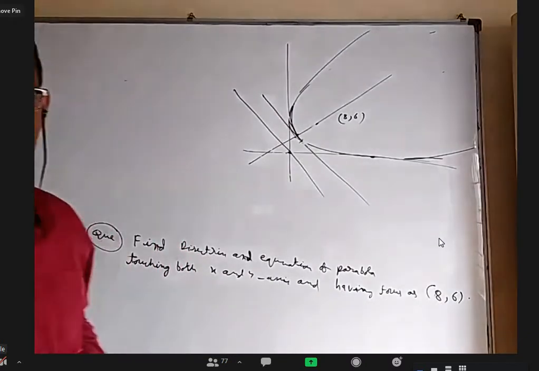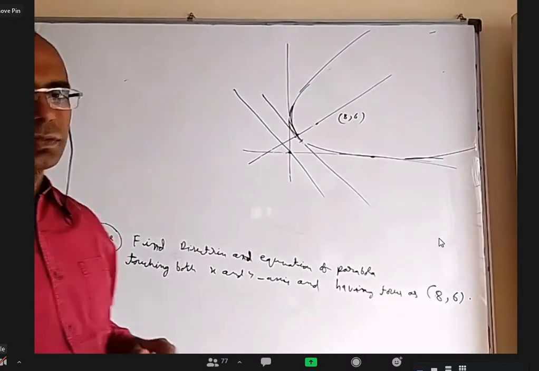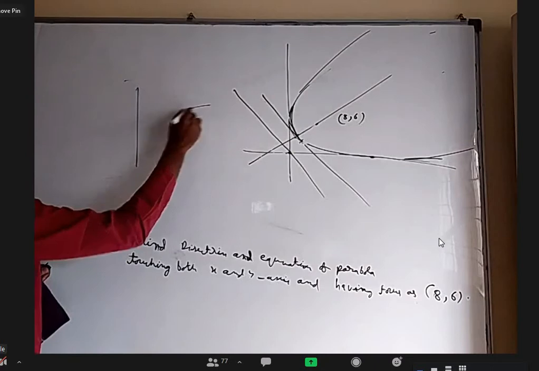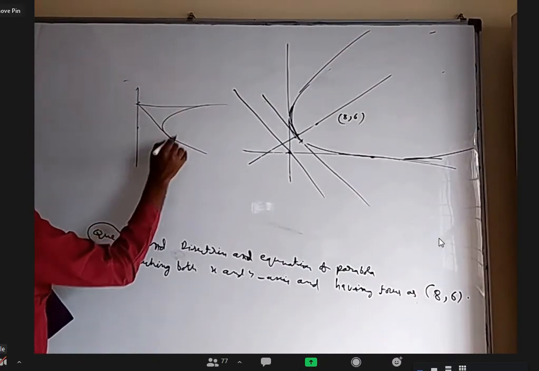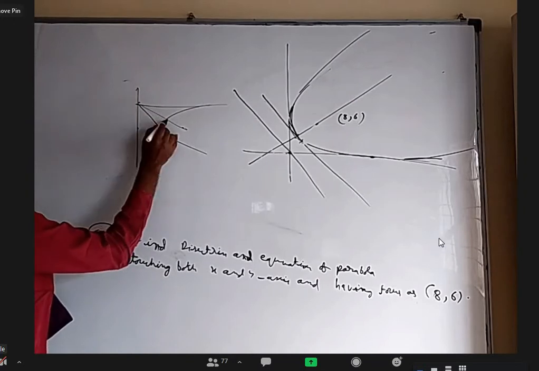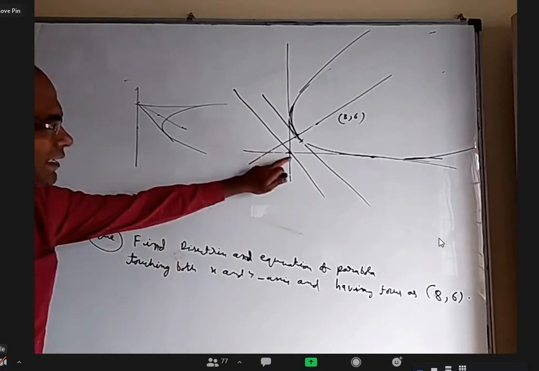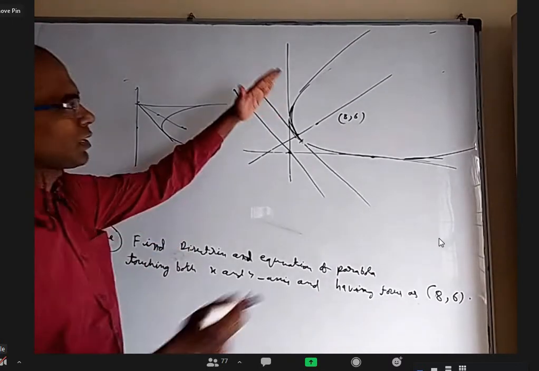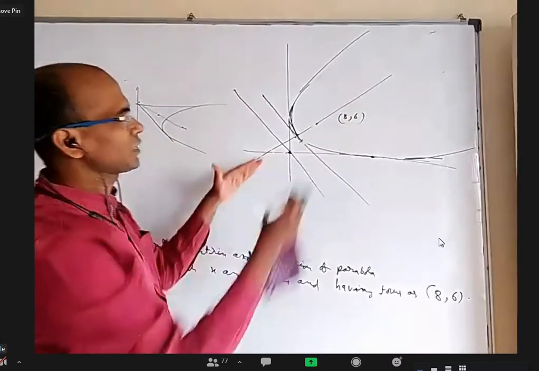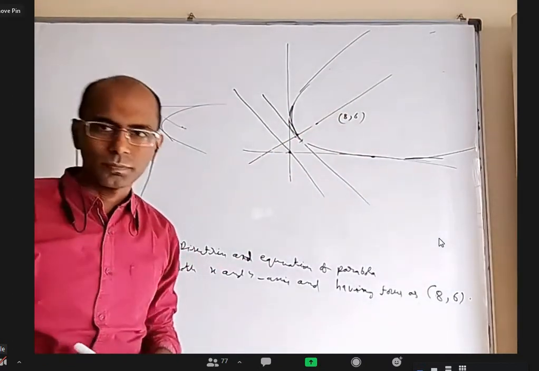Sir, then midpoint of 8 comma 6 and origin should be on the parabola, no, sir? No, no, no. I'll tell you why. What if the parabola is like this and you're not taking this point? You're taking point here and draw two tangents. Focus here. Do you think midpoint of these two will be this? It will be somewhere here, right? It is a point on the directrix, but not that middle point, little halfway through. Is it clear? Yes. The parabola is not exactly symmetrical, because if it is exactly symmetrical, x coordinate and y coordinate would have been equal for the focus.